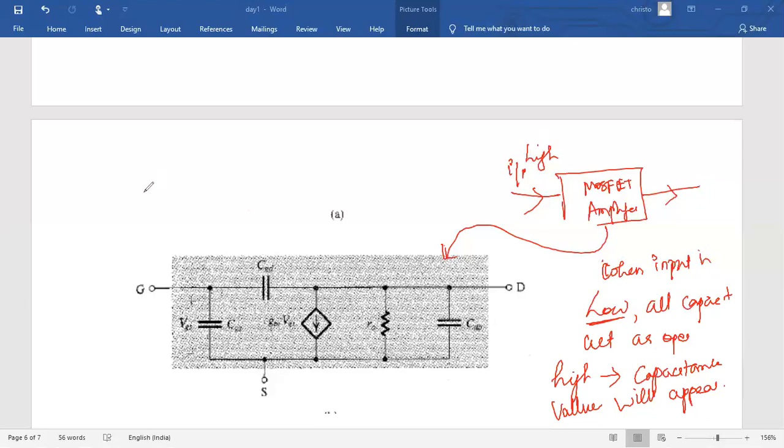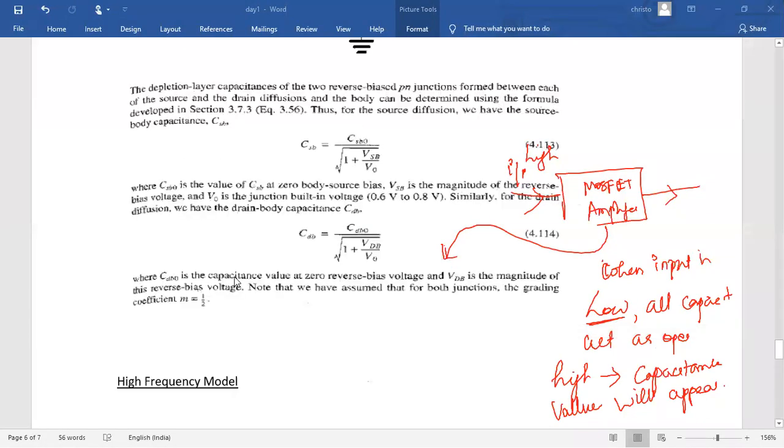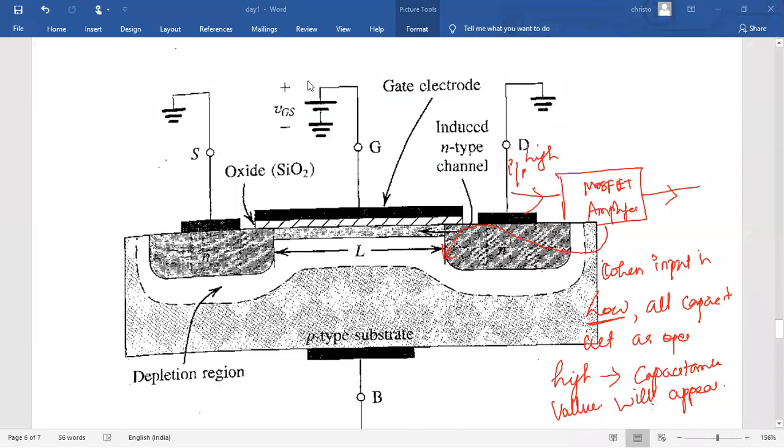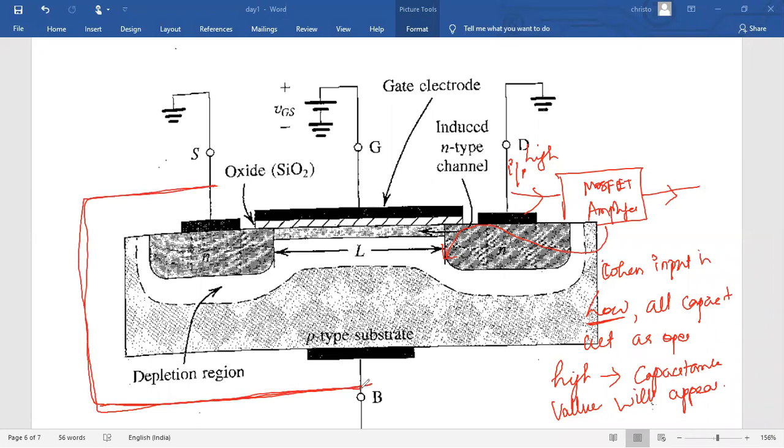You can see the physical structure. Before biasing, the body of the substrate and source will be interconnected. These two are not different terminals; both are shorted, so they should be considered as one. After that we will use it in the amplifier circuit.